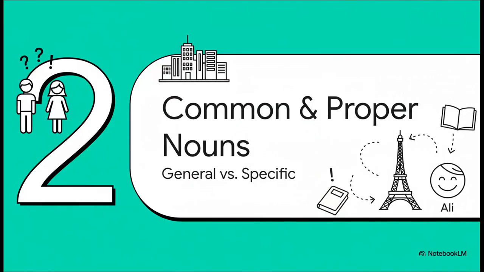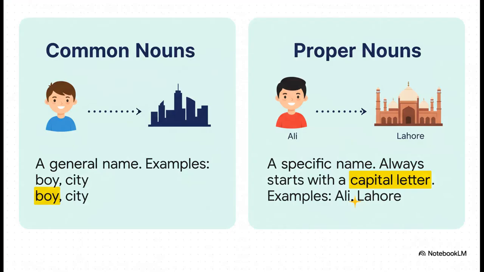Great job so far. Now that we know what a noun is, let's talk about two special kinds, common nouns and proper nouns. And I promise, this is way easier than it sounds. Okay, so here's the big difference. A common noun is just a general name, like boy or city. But a proper noun is a specific name for a particular person or place, like Ali or Lahore.